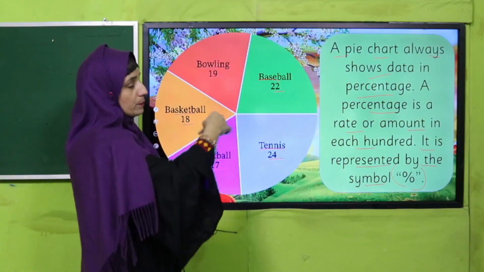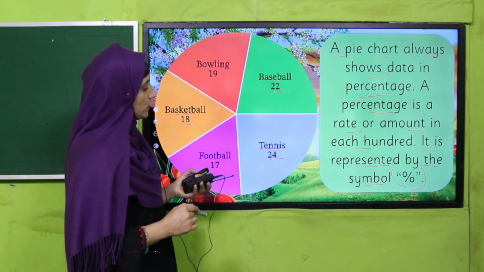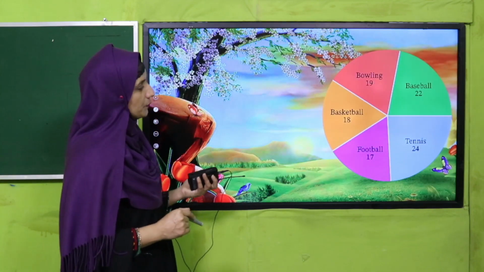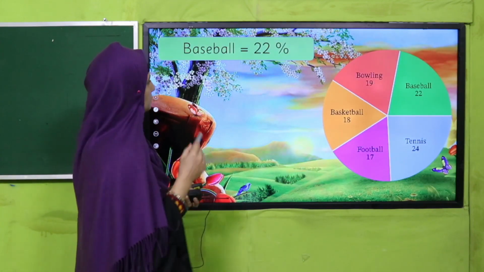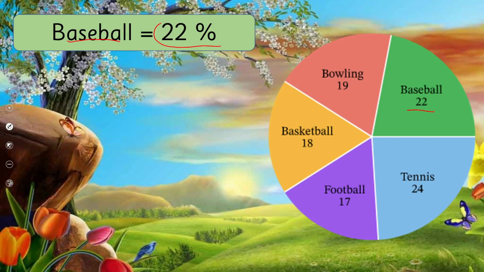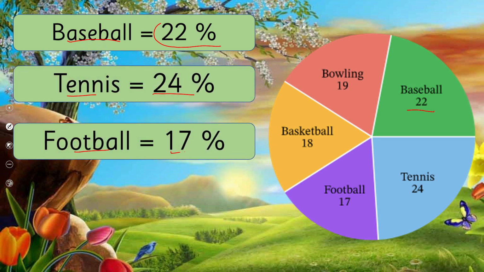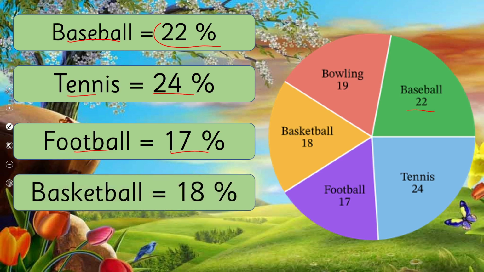This is the game pie chart. Okay, these all are games. So let's see how we can show these games in a percentage. Baseball is 22%. You can see there. Yes, next one. Tennis 24%. Football 17%. Basketball 18%.